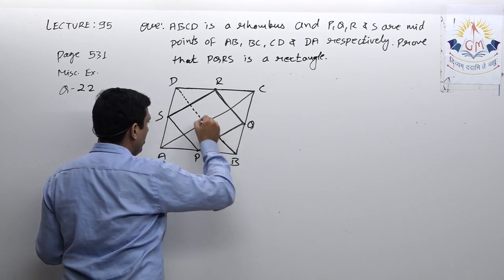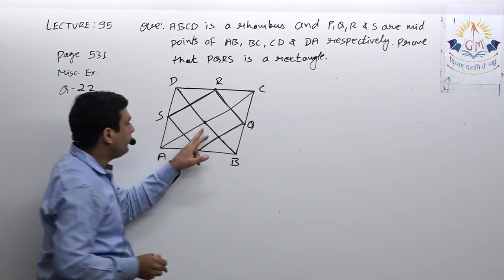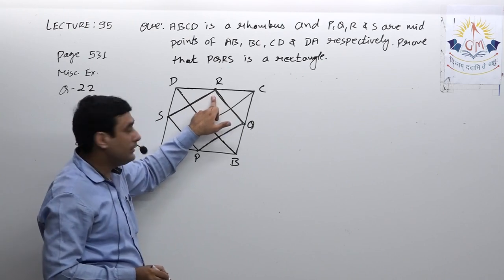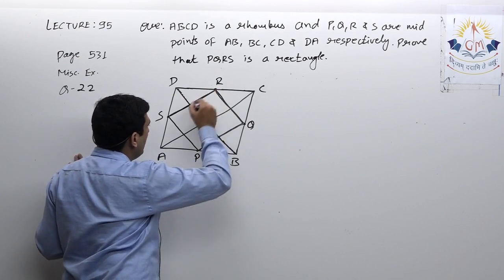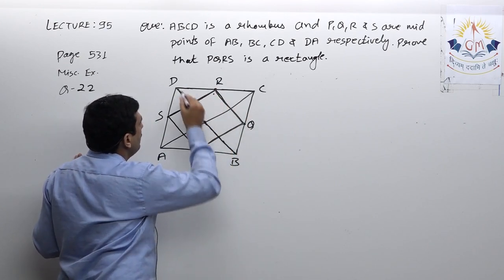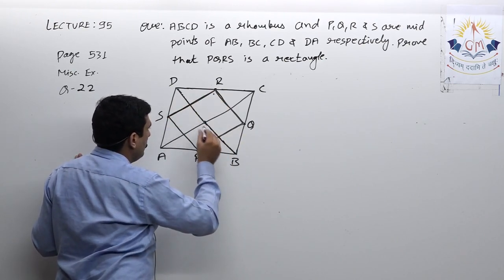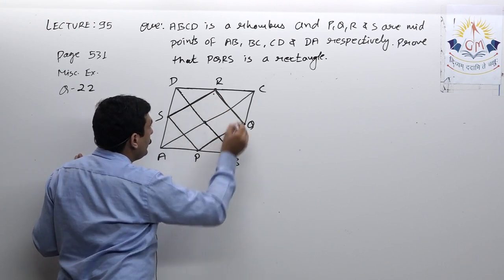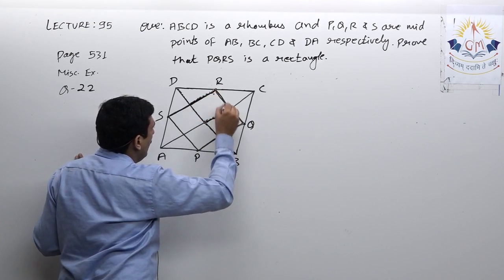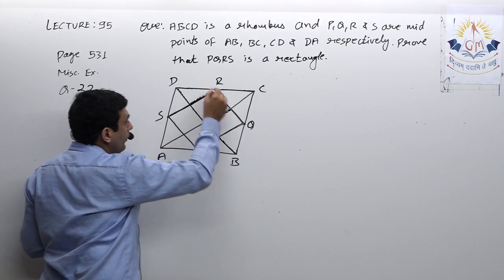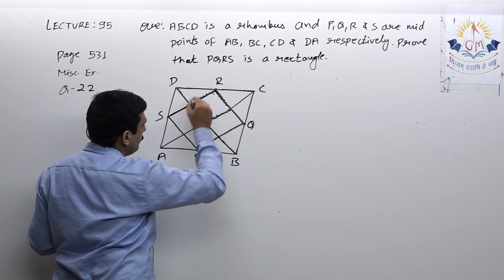Let the diagonal be BD, and let these two diagonals meet at point O. So actually you have to prove one of its angles is 90 degrees. So you have to prove this angle SRQ equals 90 degrees. When I prove PQRS is a parallelogram, I can say this side is parallel to this. As well as now I have to prove RQ parallel DB. So I will be able to say these two are also parallel. So this will be a parallelogram.